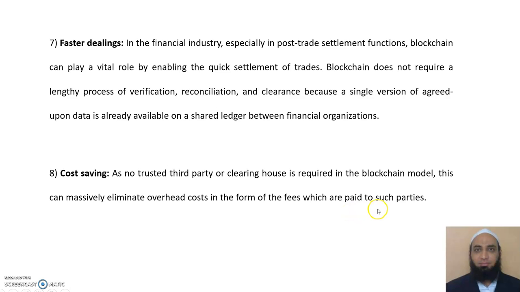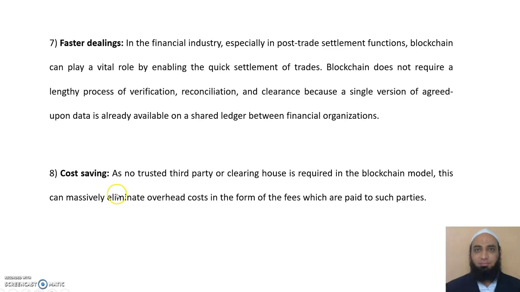But if blockchain technology is implemented, there is no single boss, no single third party taking care of it. All the information is shared among various parties in such a system. So no extra charges will be levied on the parties for a transaction.